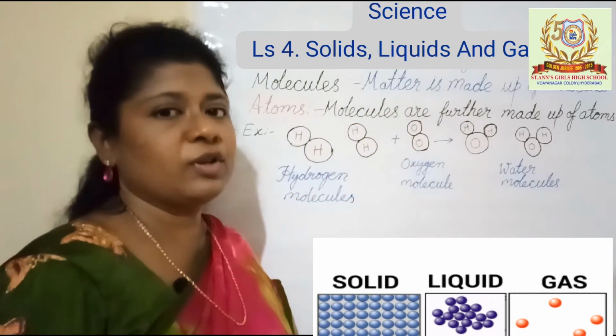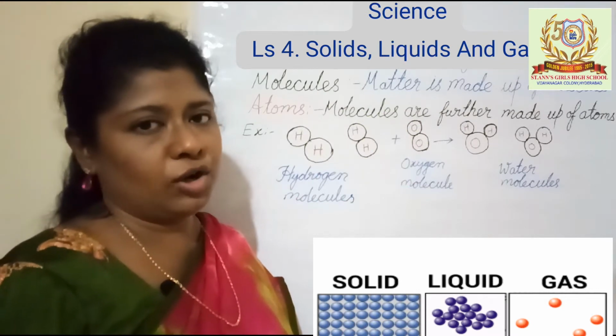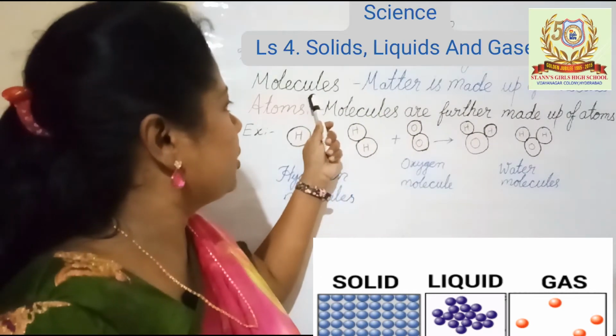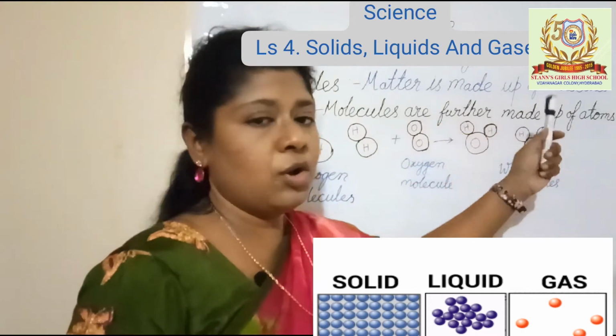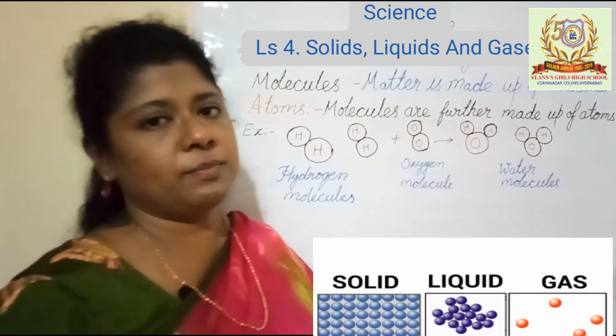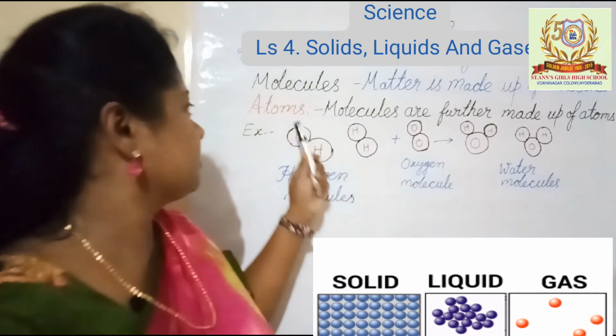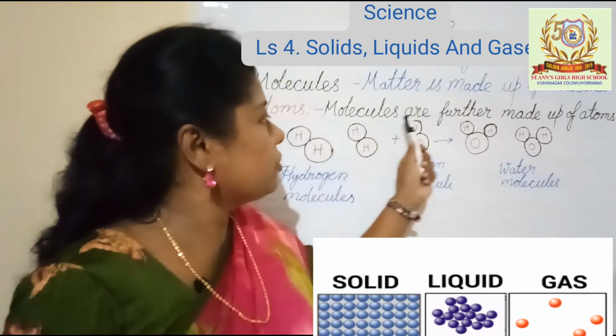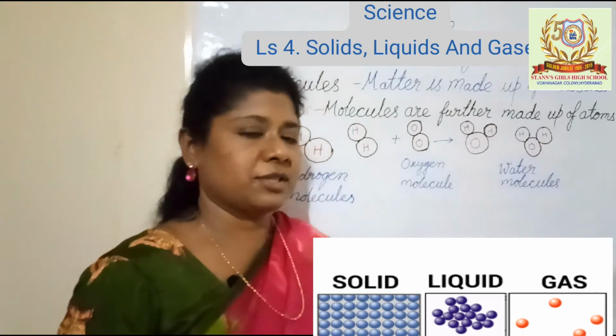Matter is made up of small particles called molecules. Matter is made up of molecules. Molecules are further made up of the smallest particles called atoms. Molecules are further made up of atoms.